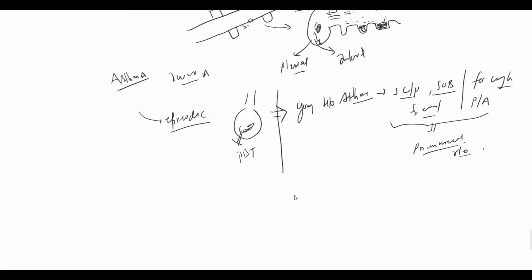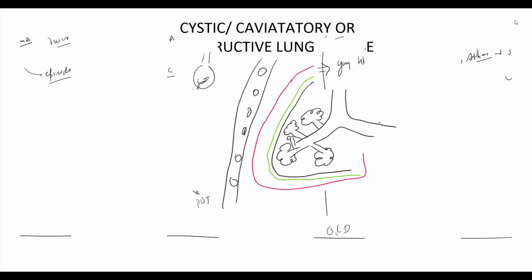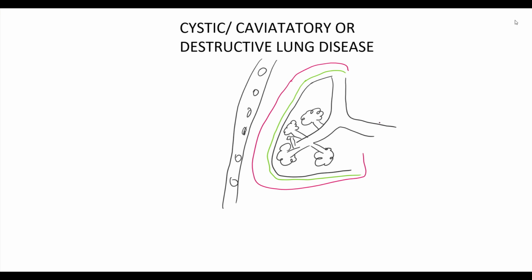So this is how the obstructive group of disorders causes pneumothorax. The second category of lung pathology which can give rise to secondary spontaneous pneumothorax is cystic or cavitatory or destructive lung disease. This pathology causes destruction of lung parenchyma resulting in formation of cavities. Suppose a lung pathology like a pulmonary abscess affects this area of lung. If this lung abscess ruptures into the pleural cavity, this results in formation of pneumothorax.